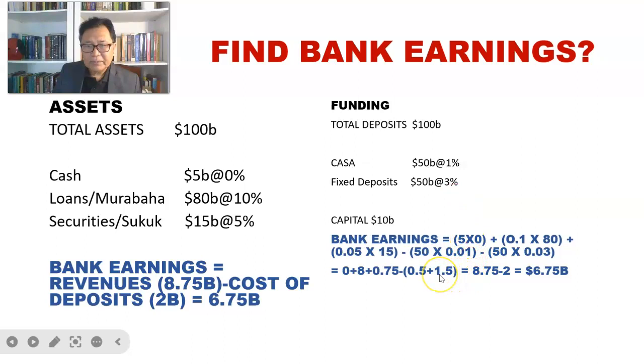Sorry, it is 0.5 billion plus the 1.5 billion. That will be equivalent to 2 billion of cost of deposit. 0.5 is coming from Casa, and 1.5 is coming from FD. So we got 2 billion worth of cost of deposit, and that will give us the total earning of 6.75 billion.